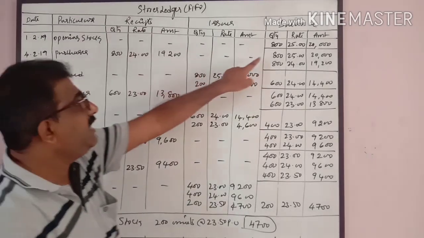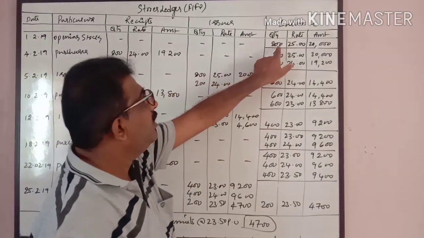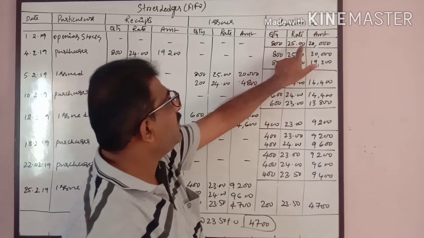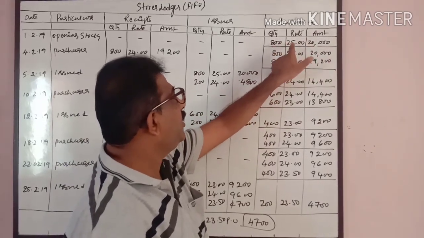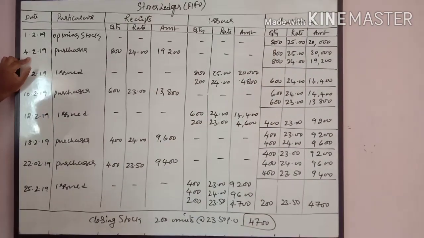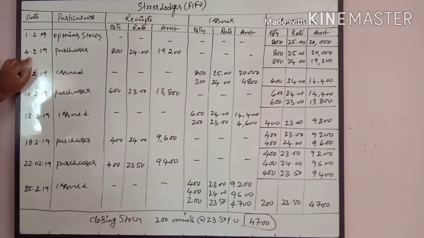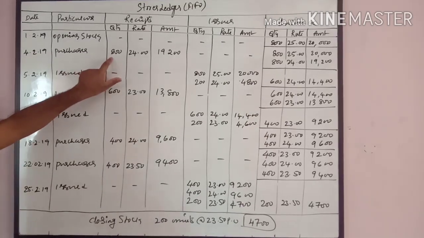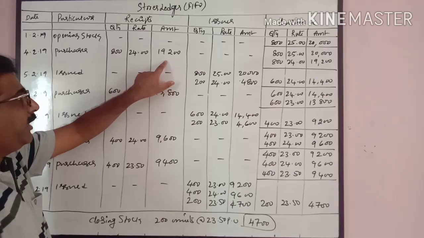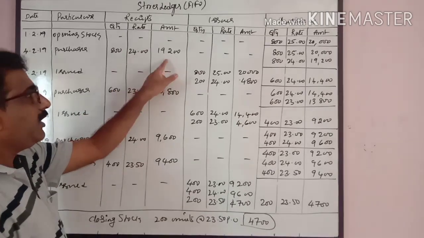Opening stock, if given, go straight to the balance column and write 800 units at 25 per unit, which comes to 20,000. Again on the 4th, purchases made: 800 units at 24 per unit, 19,200.